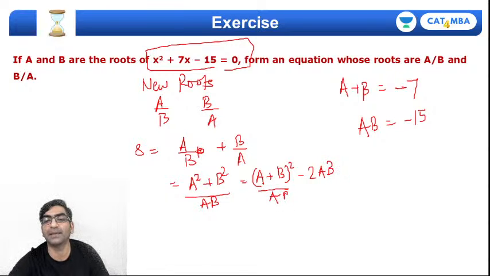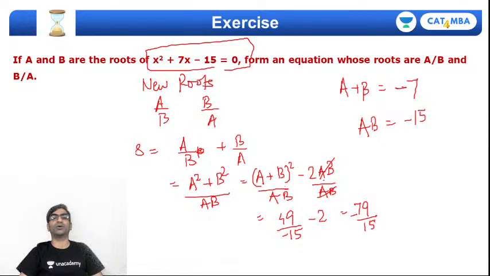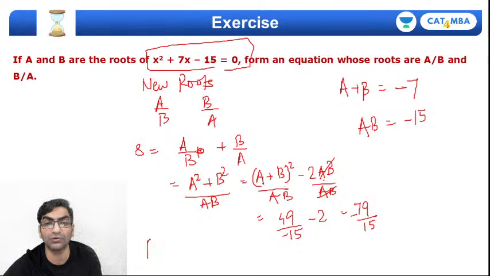And if I split the ab amongst these two terms, then this becomes a plus b whole square upon ab, minus 2. That's 49 upon minus 15, minus 2. So 49 plus 30 is 79. So 79 upon minus 15, so minus 79 upon 15. Okay, and the product of roots will obviously be a by b into b by a, which is 1.